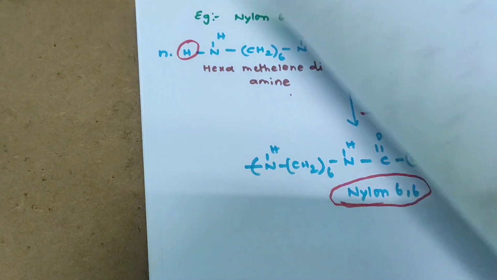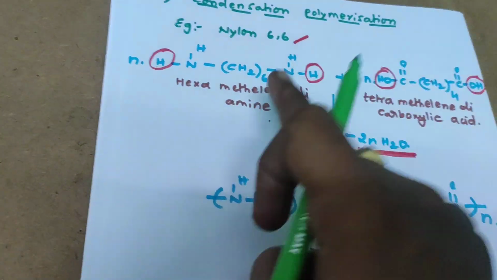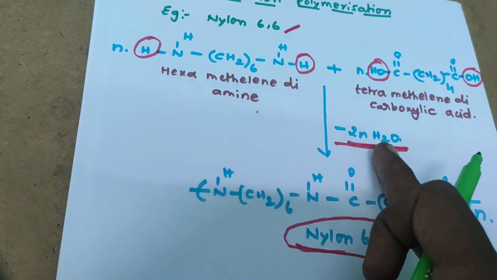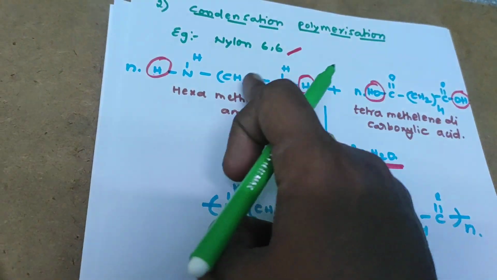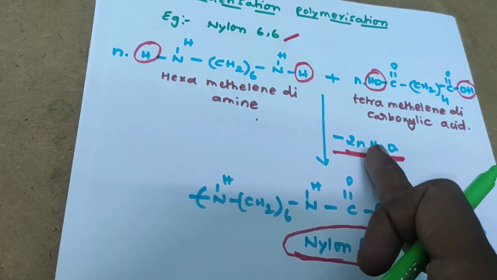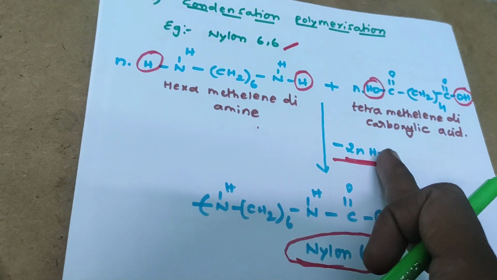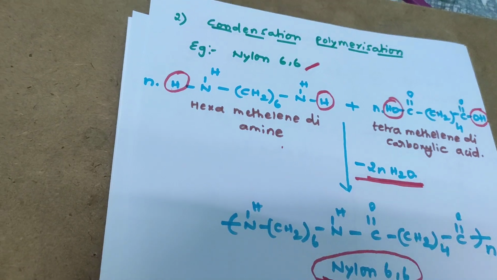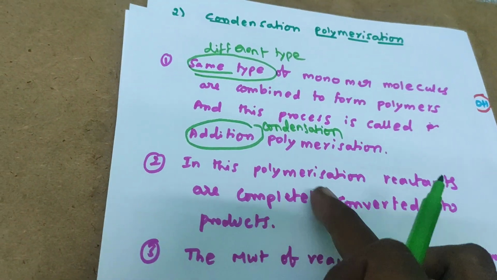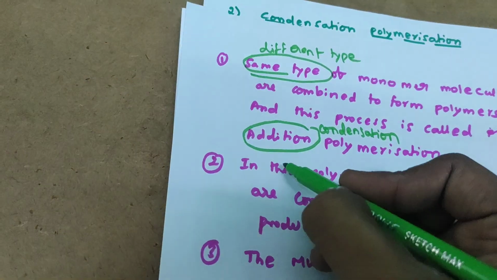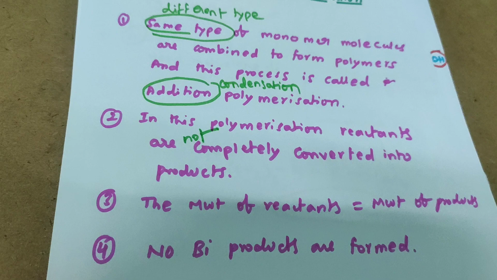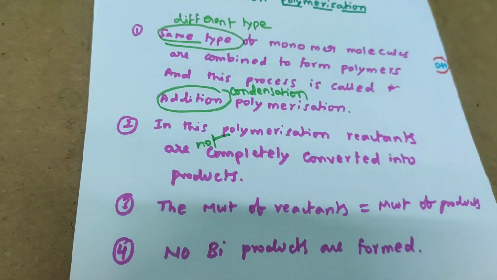The second point: these two are the reactants to get the product. Additionally, here a water molecule gets eliminated. So reactants are not completely converted into products. Some amount of water molecule gets eliminated. So the second point is that in this polymerization, reactants are not completely converted into products.